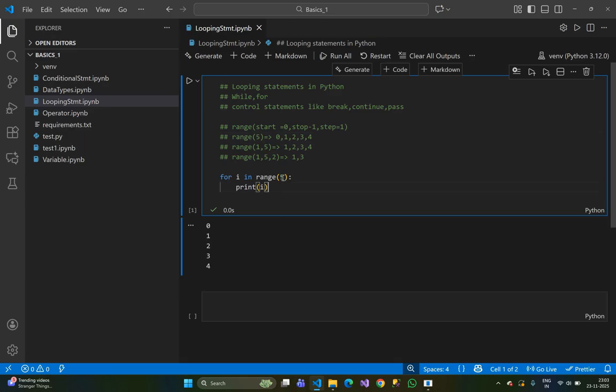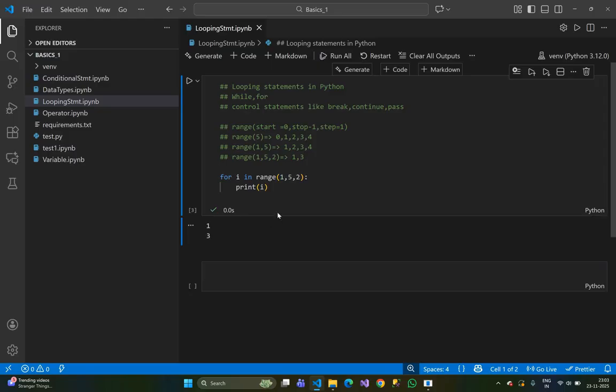Whatever I have already discussed is printed. When I use the range 1 comma 5, I need to run again. Then this prints 1 2 3 4, whatever I have discussed. And when we use 1 comma 5 comma 2, then what will happen?